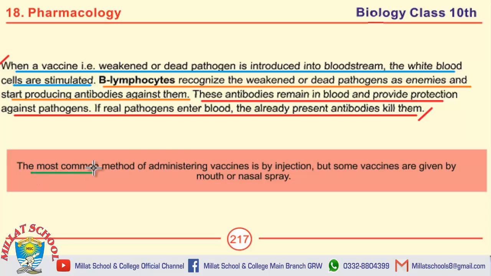The most common method of administering vaccines is by injection, but some vaccines are given by mouth or nasal spray. So the topic of mode of action of vaccines has been completed.